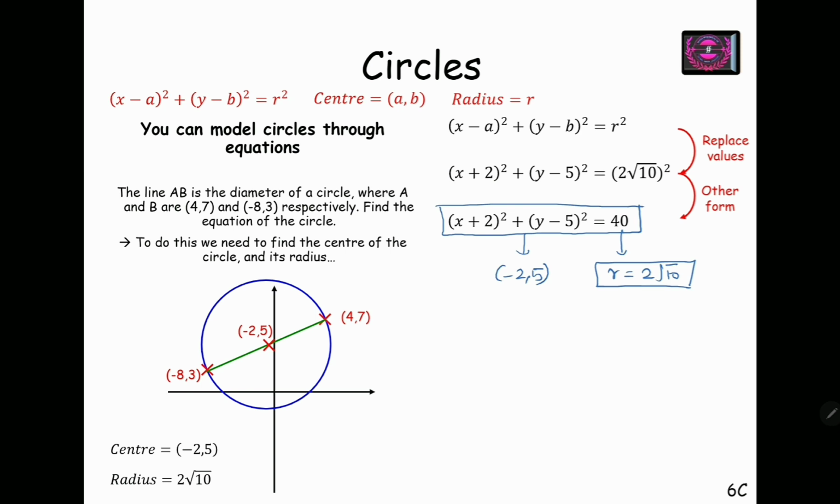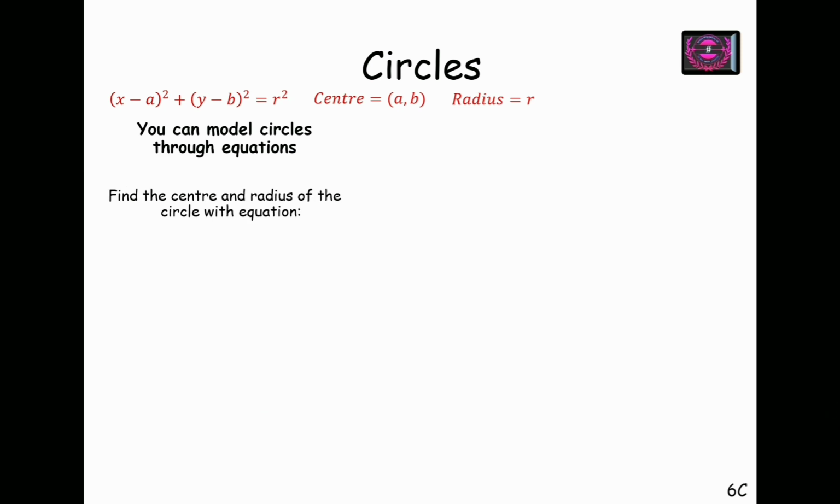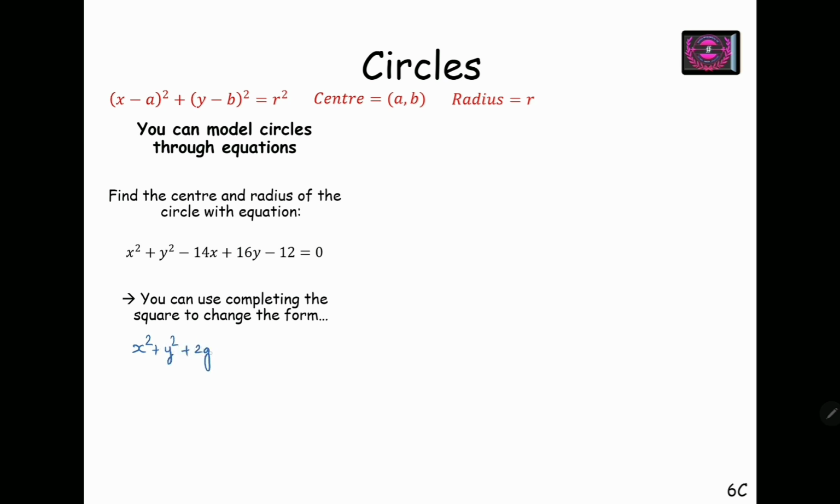Fine. Next, find the center and radius of the circle with the equation x square plus y square minus 14x plus 16y minus 12 equals 0. So there are 2 ways. Either you can solve this equation using the completing square method, or you can compare it with the general equation of the circle, right? So if I want to solve this using the general equation of the circle, I will compare this with x square plus y square plus 2gx plus 2fy plus c equals 0.